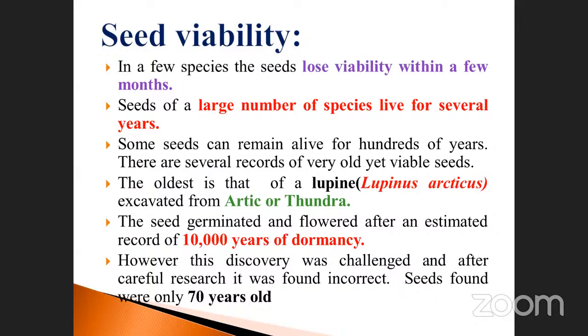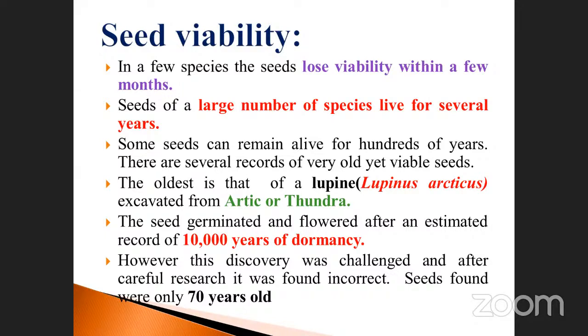Okay, some of the seeds can grow. It is a very rare species. 10,000 years, imagine, nobody observed it directly, because they come to the conclusion depending upon carbon dating and so on. They analyzed some of the seeds and concluded they may have lived 10,000 years before. Some of the seeds are said to have 10,000 years of dormancy.